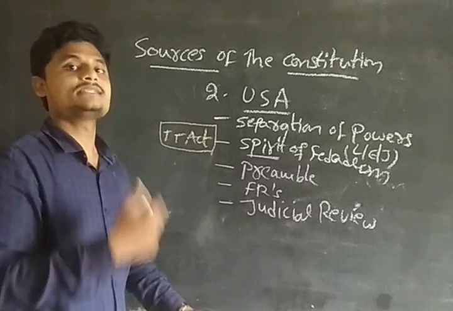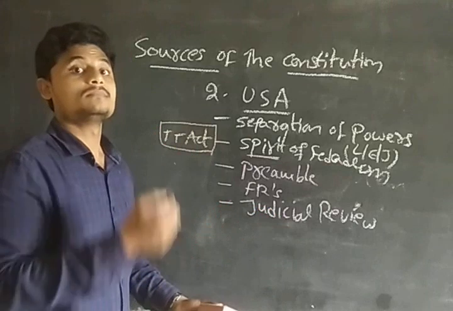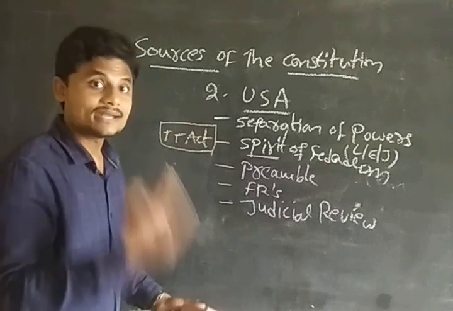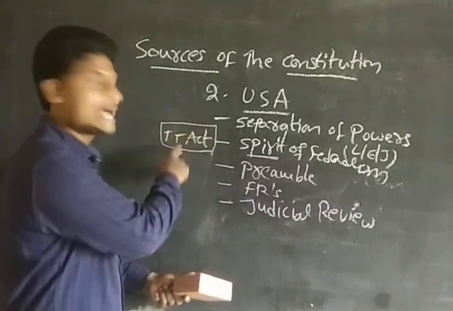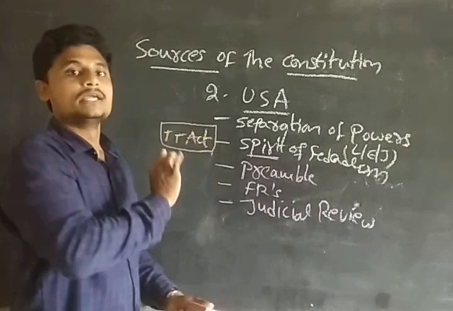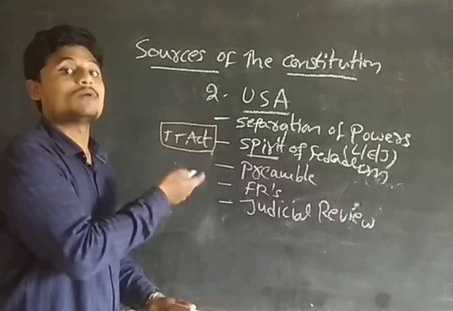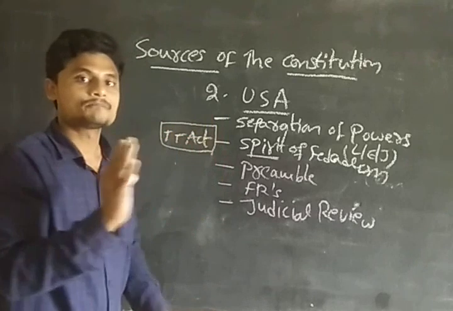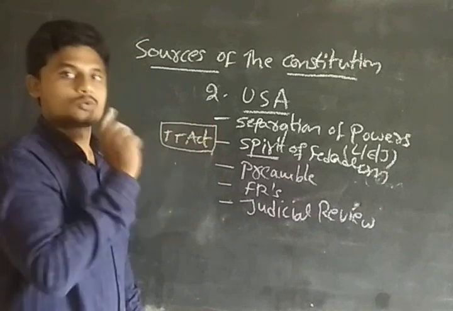But what happens in the United States of America? Due process of law. What does due process of law mean? Along with the act, they are going to see what the provisions in the act are. If any provisions in the act are violating, then they are going to say it is null and void, guys. Okay, clear? So it is a two-step process.